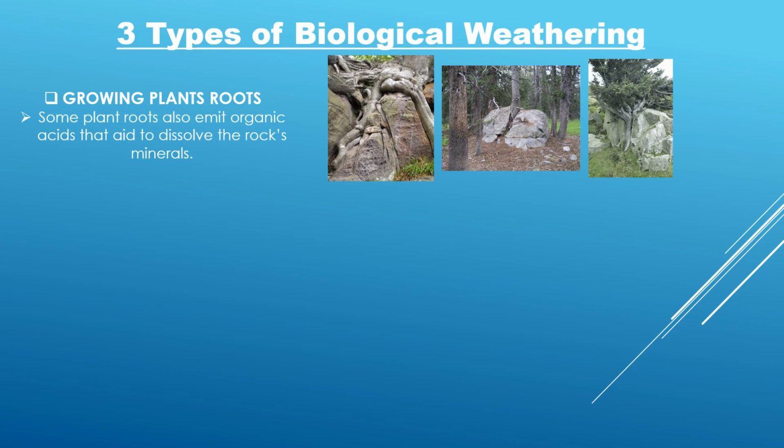The roots of plants and trees penetrate into the soil in search of nutrients and water. As the roots penetrate the soil, they go through the cracks or joints in the rocks, and as they grow, they progressively crack the rock apart.